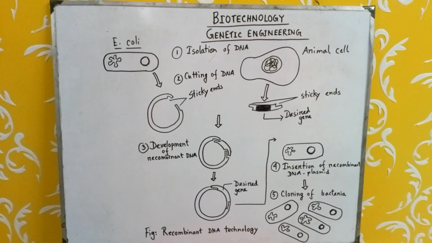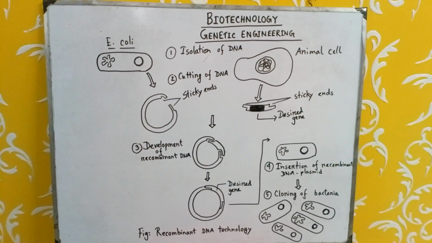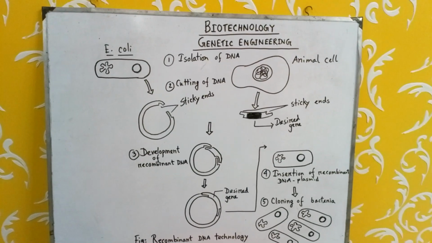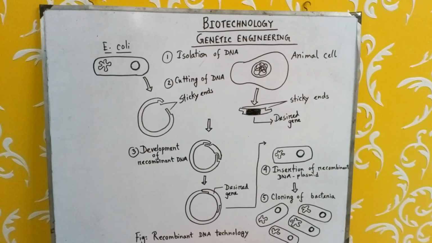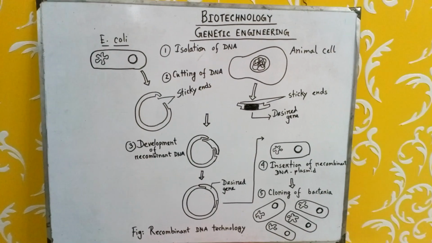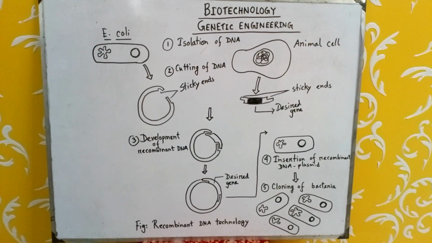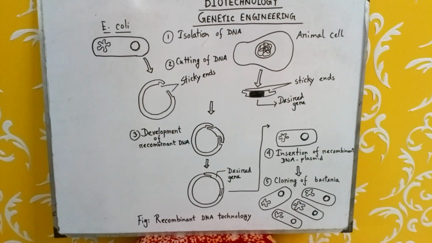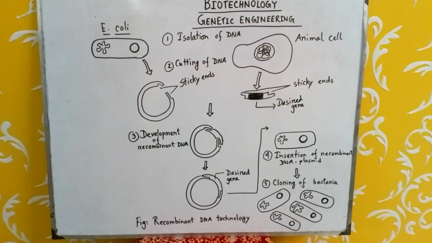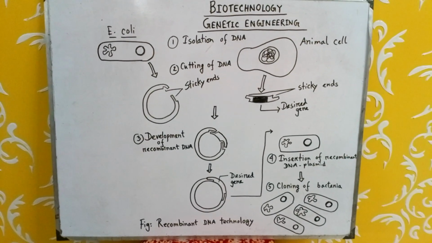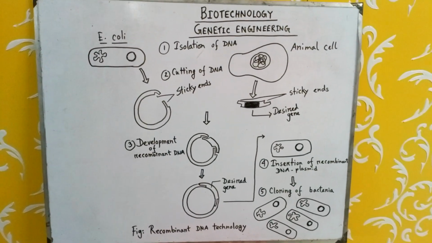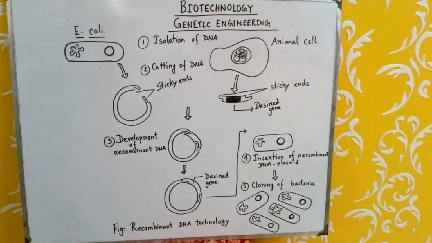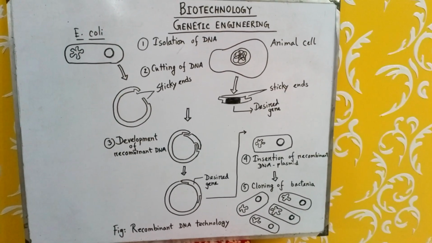And we have to apply ligase enzyme. Here ligase enzyme works as an adhesive so that these both DNA are added together and thus recombinant DNA is developed. So the DNA which contains the desired gene and where new recombination occurs, that is known as recombinant DNA. So the fourth step is now insertion of recombinant DNA plasmid inside bacterial cell.